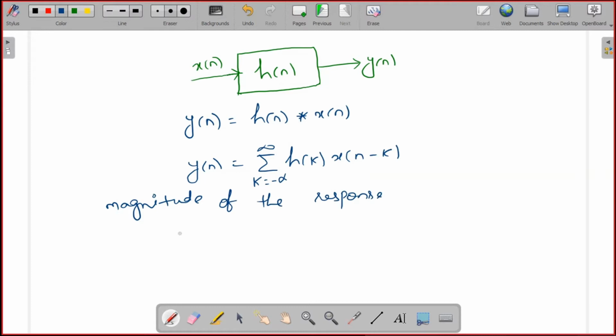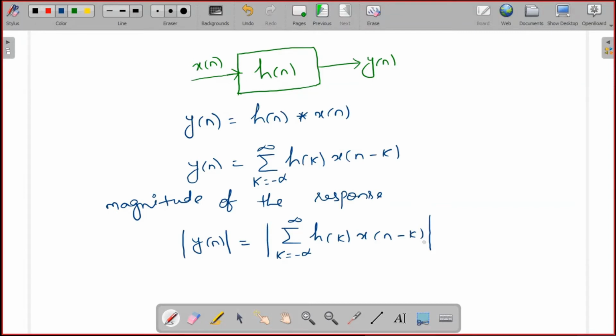Take the magnitude of the response for both sides, take the mod. So mod y of n is equal to mod of summation k from minus infinity to plus infinity h of k x of n minus k.